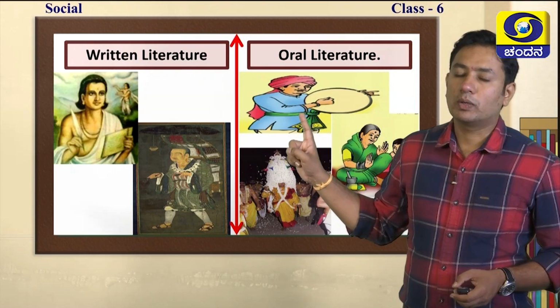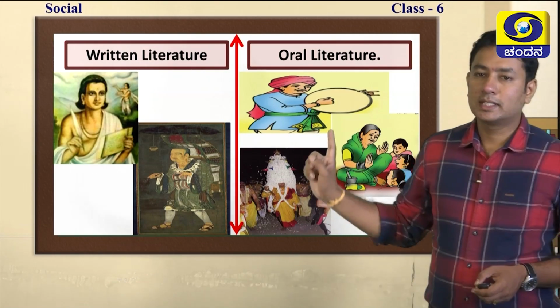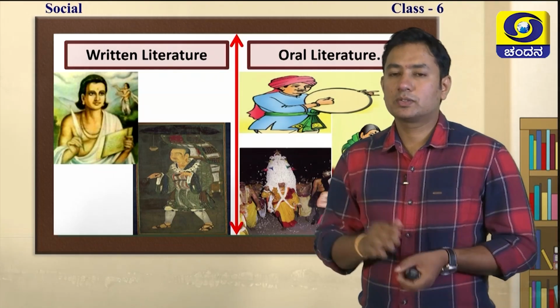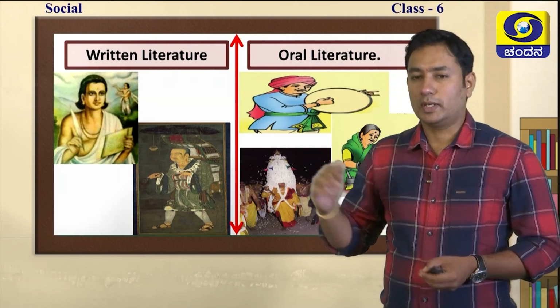Okay, do you understand? Next one, oral literature, just like this, ballads, stories and legends. All this, when it is comprised, this is known as written literature and oral literature.